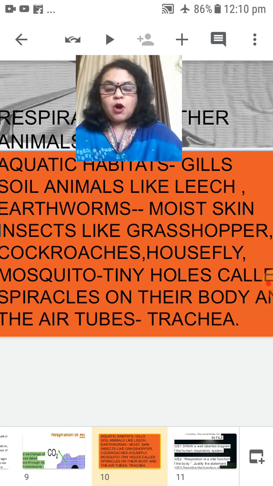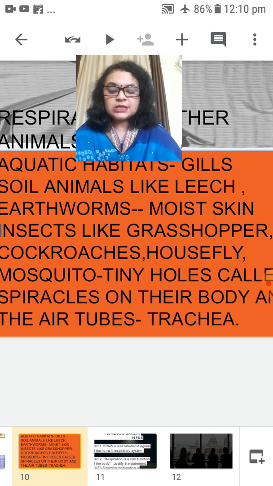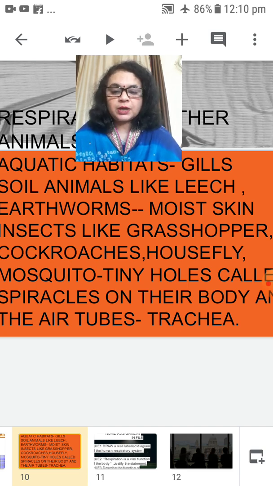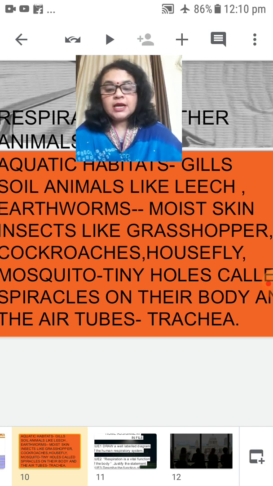So you all have now understood the process of respiration. The various organs work in the respiratory system in a very special way. Respiration is a very important and vital function for living organisms in the life process.